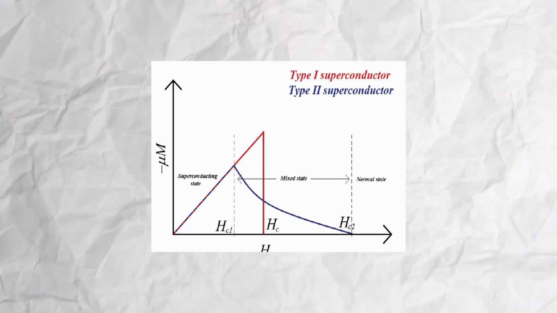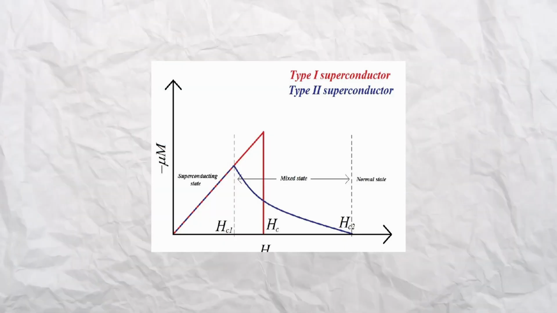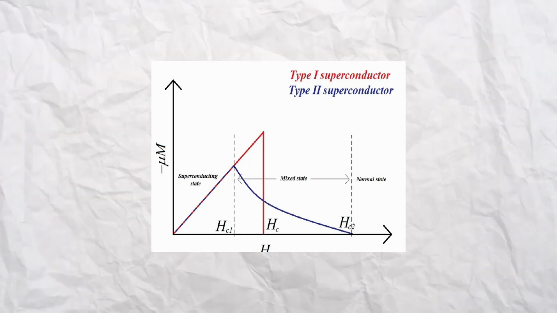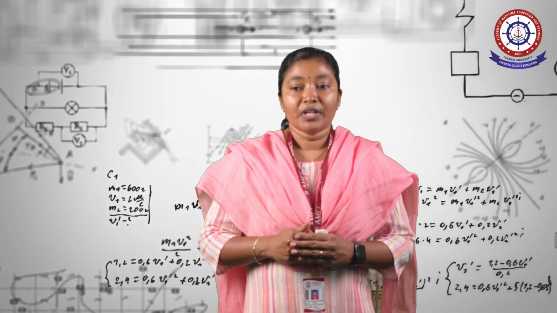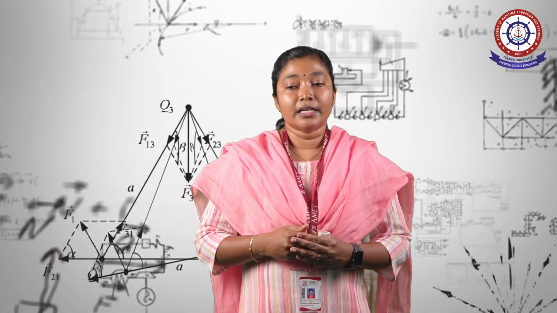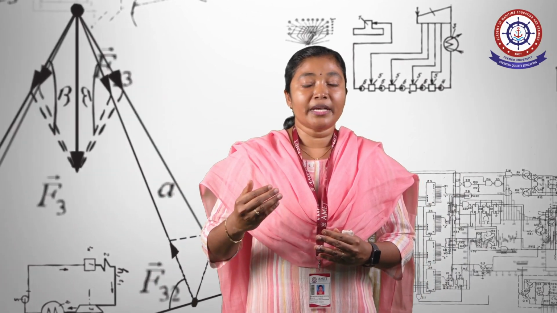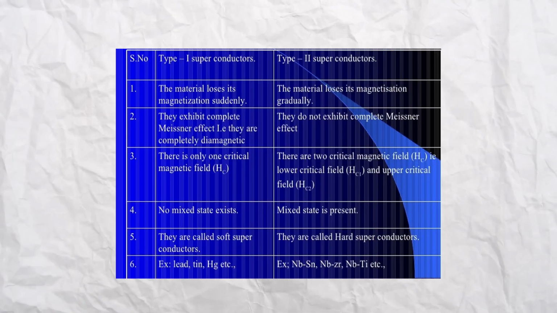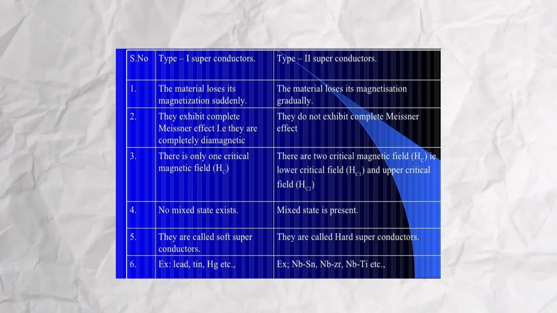Between these two, we have a mixed state in type 2 superconductors, but type 1 superconductors do not have any mixed state. Examples of type 1 superconductors are lead, tin and mercury. Examples of type 2 superconductors are niobium tin, niobium zirconium, niobium titanium, etc.